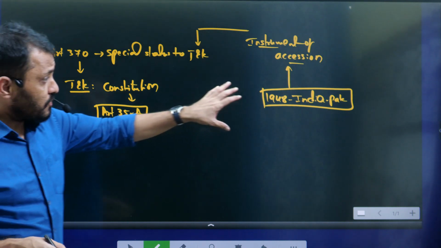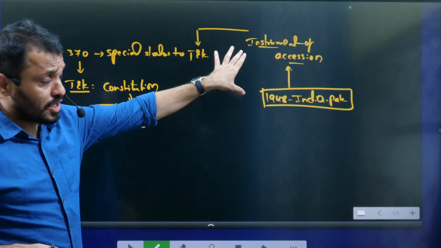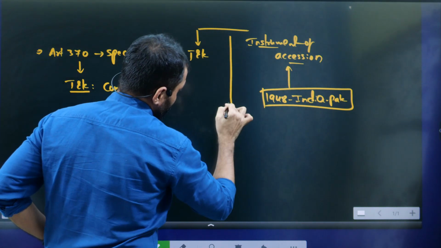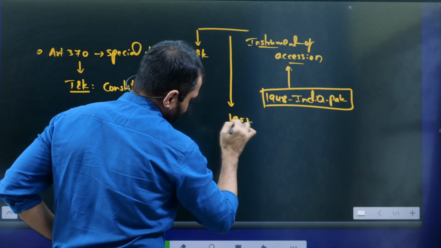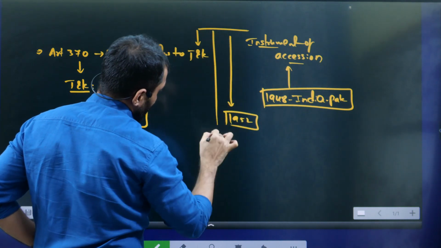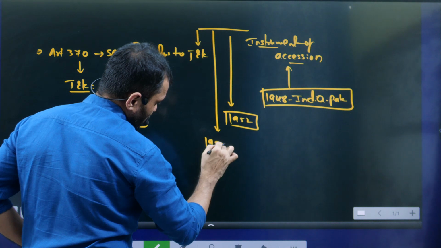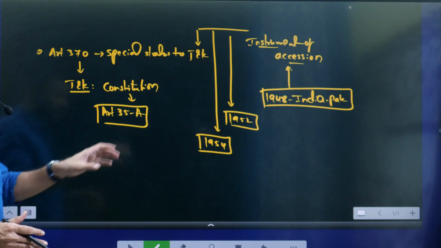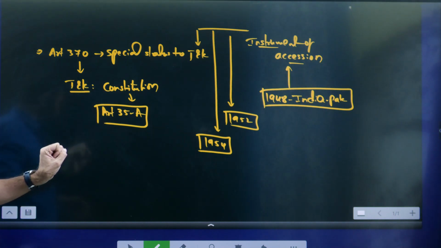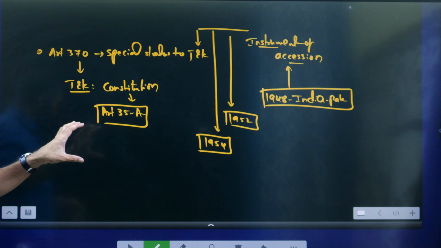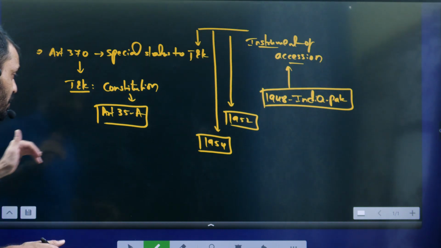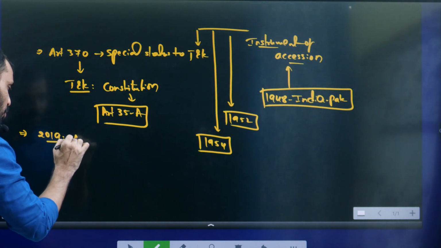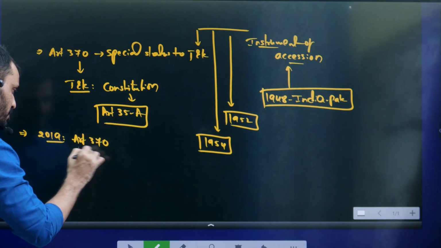After the India-Pakistan war and the instrument of accession, the 1952 agreement was made, as well as the 1954 presidential order. According to the 1954 presidential order, we gave special category to Jammu Kashmir. So this is the background regarding Article 35A and Article 370. In 2019, Article 370 was abrogated. It was abolished.